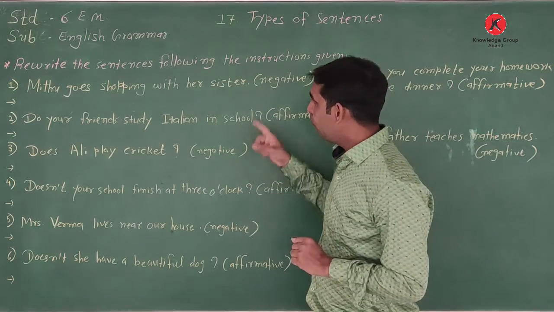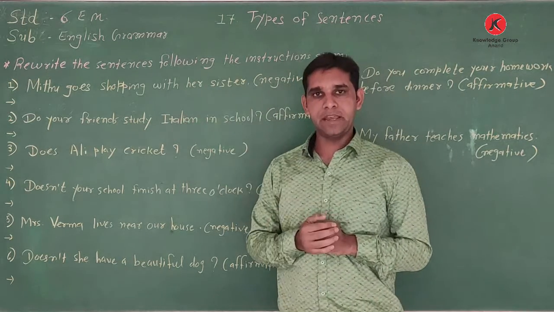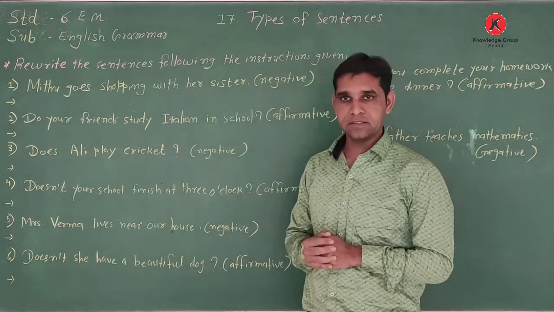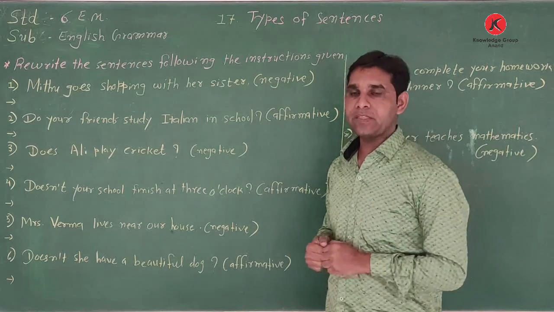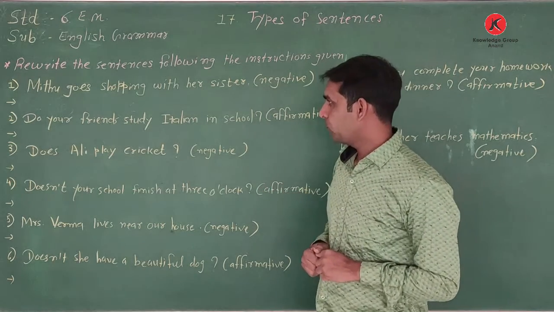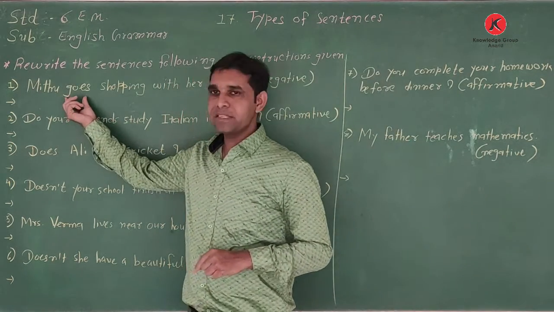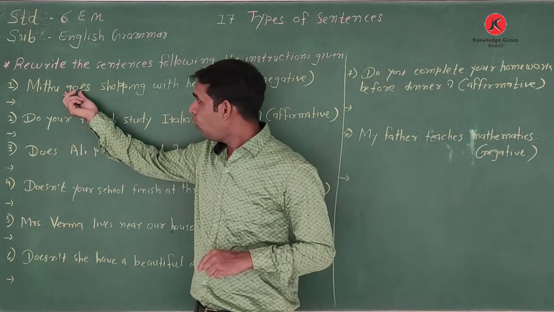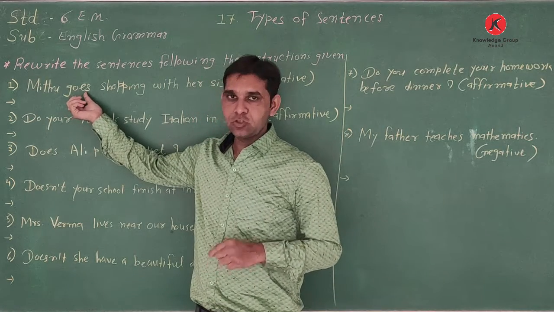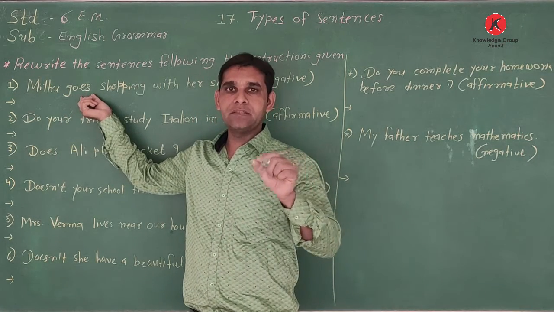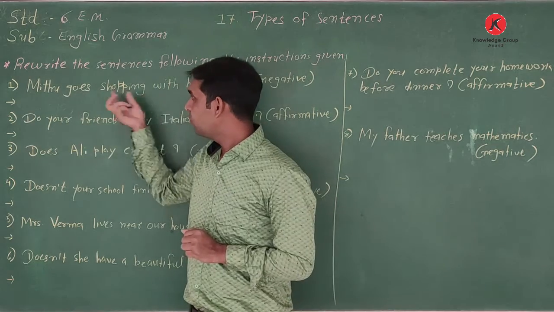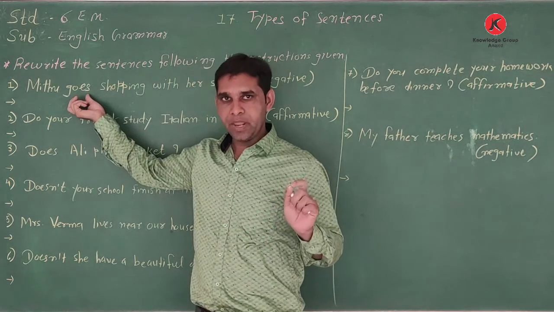We make the negative sentence of the given sentence. So first we identify the tense. Which tense is it? Here the verb is given, go, adding es, so it shows that it's a simple present tense sentence. The verb given is the main verb.